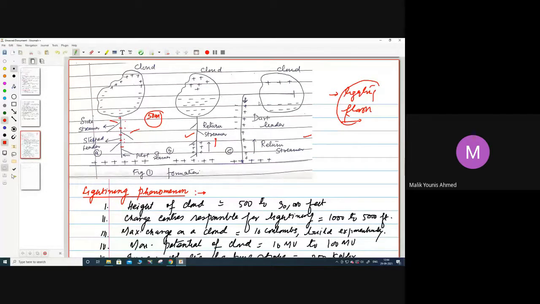Such a discharge is called a dart leader. In this case, it is called a dart leader. I will again repeat. When the majority of the negative charge has been neutralized by the positive charge present in the earth, as such no further discharge will take place.